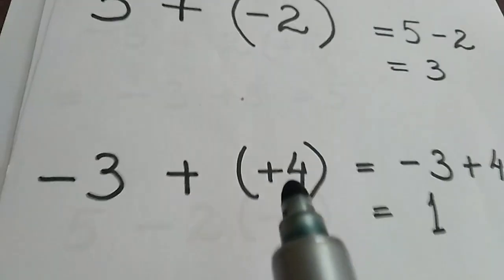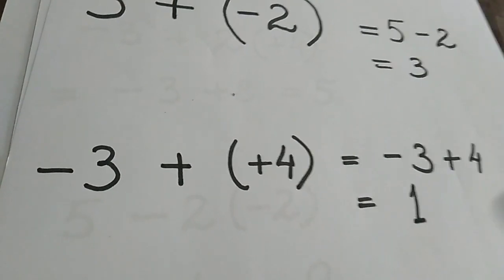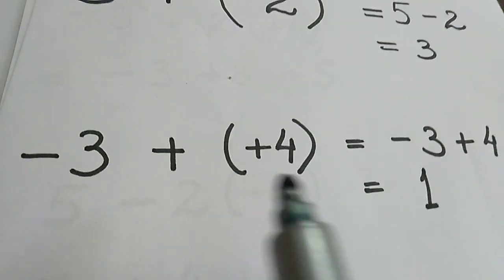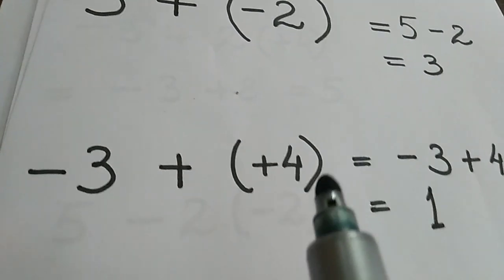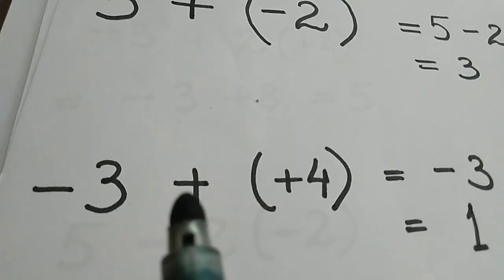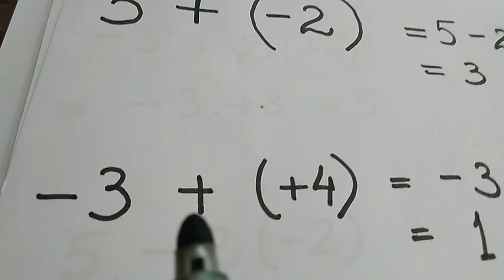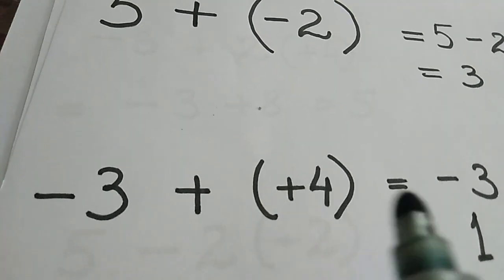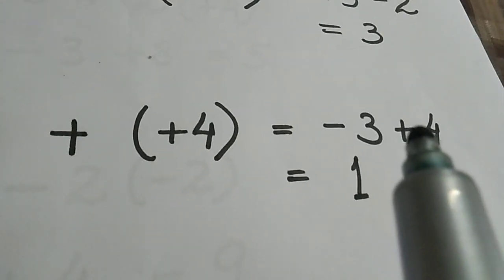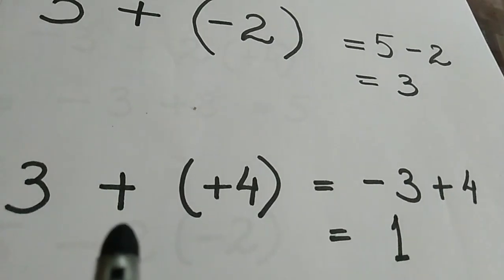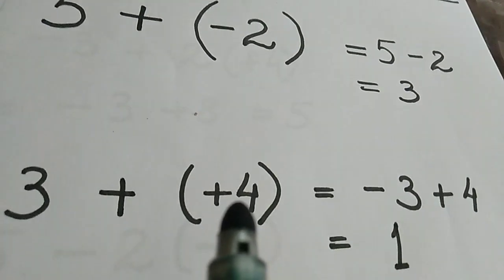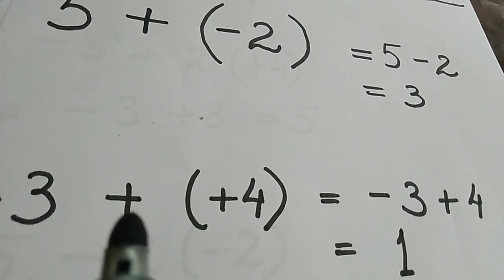Now in this case, +4 is inside. Whatever number is inside, or if there are more than 2 numbers, 1 number, 2 numbers, 3 numbers, whosoever is inside this door, inside this room, how will they come out is decided by the sign just before this. It is again a plus sign. So how will this +4 come out? See, -3 remains -3. But how will this +4 come out? Yes, it will come out as +4. This sign is only deciding how it will come out. So this sign will not be used. Only which sign will be used? Yes, +4 is there. So +4 comes out as +4 when plus is outside.